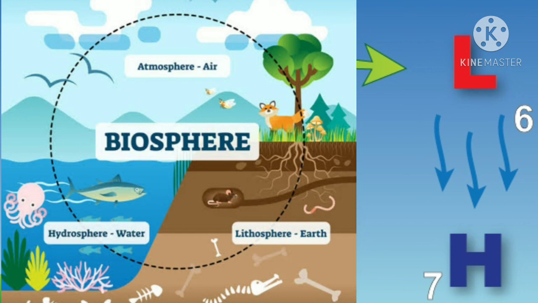It is in this zone that life exists, which is unique to this planet. This is a special thing of this planet, that living beings are present. Life is present on this earth. This is the unique factor.